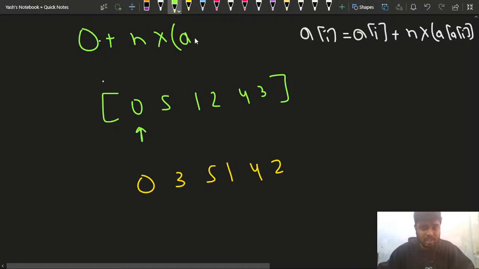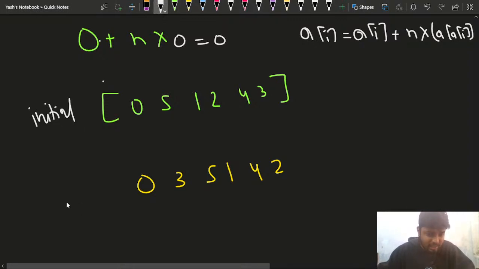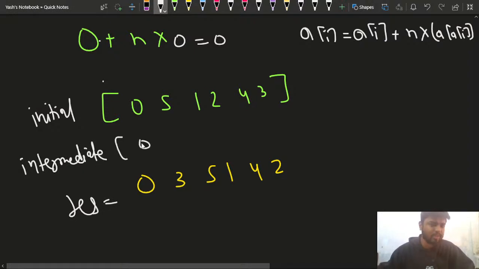So a of 0 is 0, that means I'll multiply n by 0 and get 0. So in this position, what I'll get in the array is 0. This is the initial array that has been given to me, this is the resultant array, and let's talk about the intermediate array that we are generating in the middle, so this will be nothing but 0.